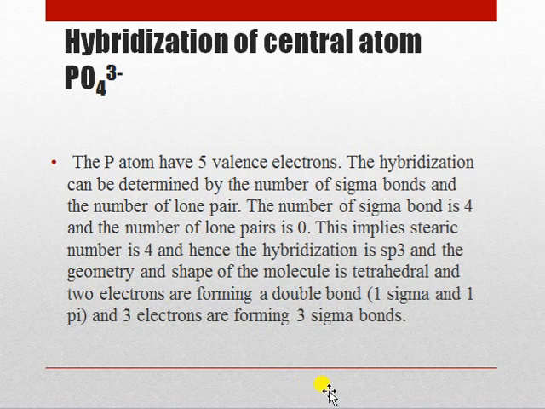Hybridization of the central atom of phosphate ion. The phosphorus atom has 5 valence electrons. The hybridization can be determined by the number of sigma bonds and the number of lone pairs. The number of sigma bonds is 4 and the number of lone pairs is 0. This implies steric number is 4 and hence the hybridization is sp3 and the geometry and shape of the molecule is tetrahedral, and 2 electrons are forming a double bond, 1 sigma and 1 pi, and 3 electrons are forming 3 sigma bonds.